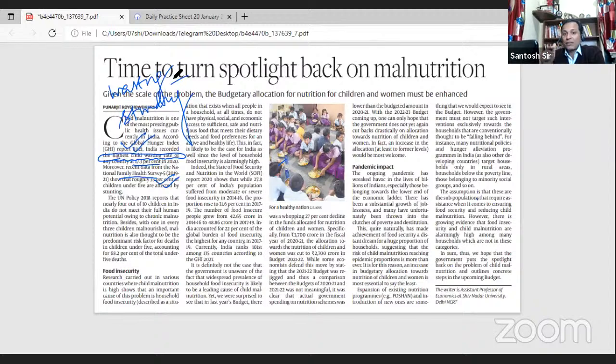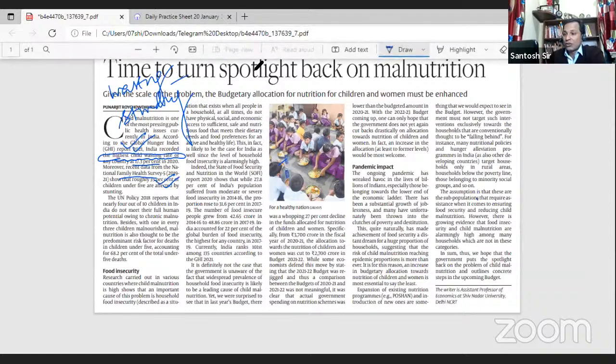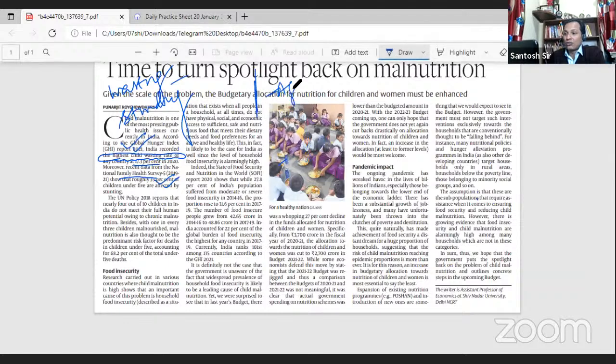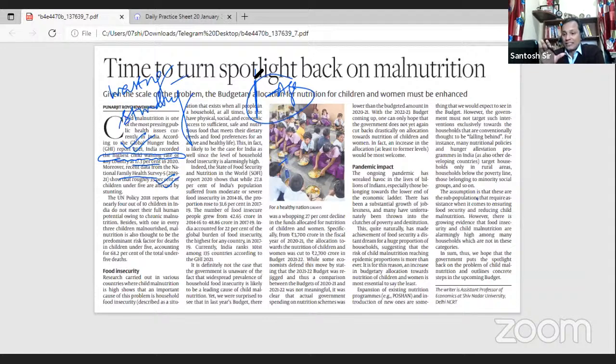And as per the National Family Health Survey, around 35% of the children are suffering from stunting. Stunting means height to age, that the height is not commensurate to your age. That is called stunting.